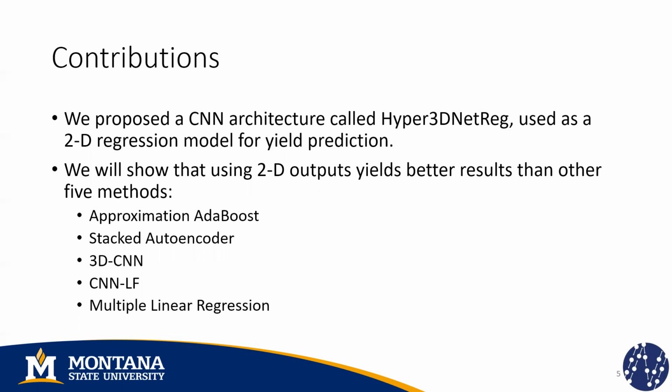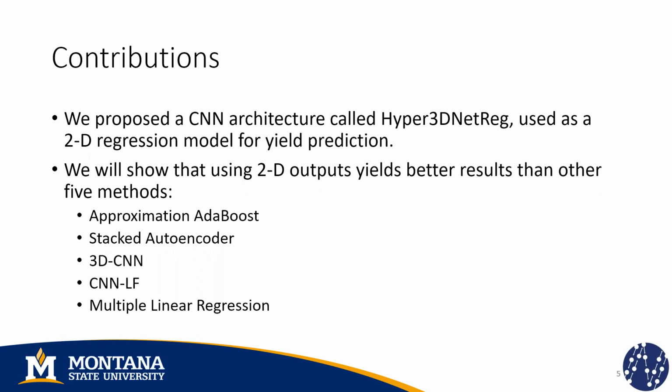This network is used as a two-dimensional regression model for yield prediction. It is two-dimensional because the output of our network is two-dimensional as well. So if I'm using a CNN, my input is two-dimensional. It is a patch or a square that represents a neighborhood within the field. We process this information through the CNN, and the output is going to be two-dimensional as well. It can have the same dimensions as my input, as we will see later, and each pixel represents the predicted yield of the corresponding input pixel.